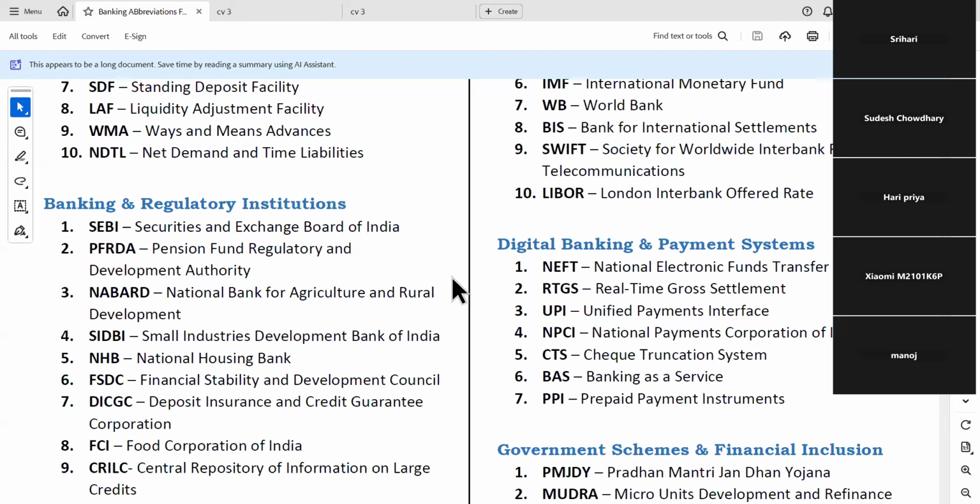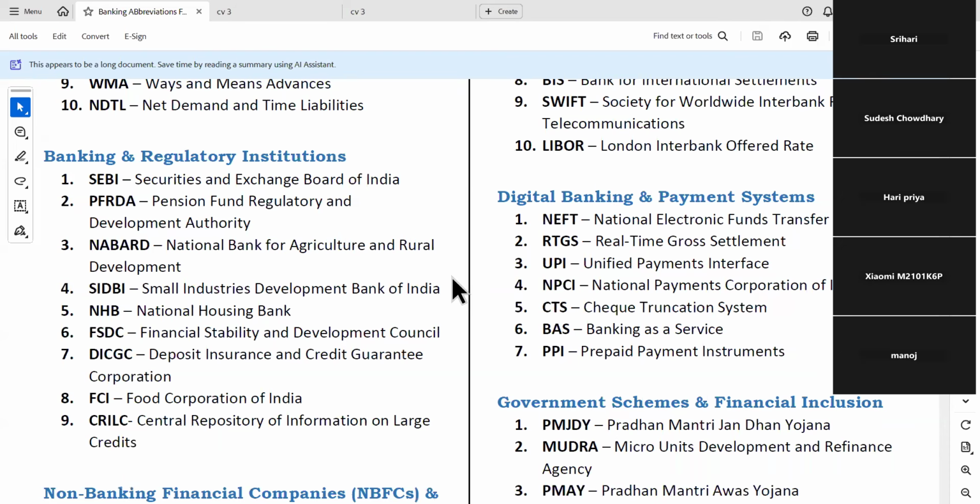Next, seventh one, DICGC, Deposit Insurance and Credit Guarantee Corporation. Next, eighth one, FCI, Food Corporation of India. Ninth one, CRILIC, Central Repository of Information on Large Credits. That's it. Candidates, these are all very, very important. So now we may not have time to discuss more. I will tell you brief ideas.